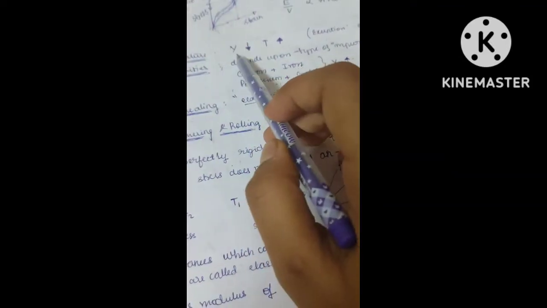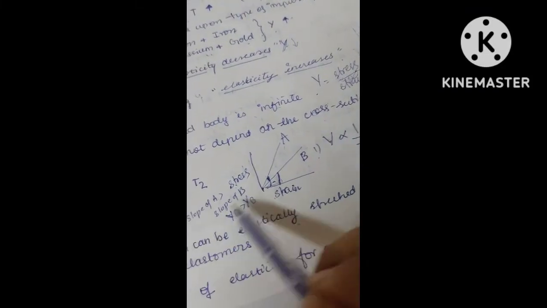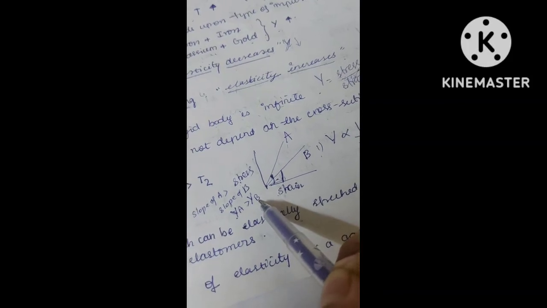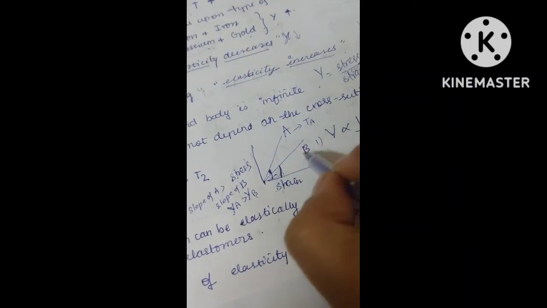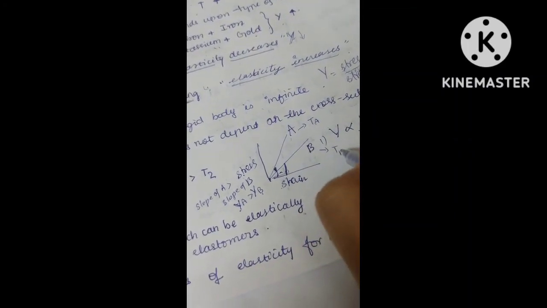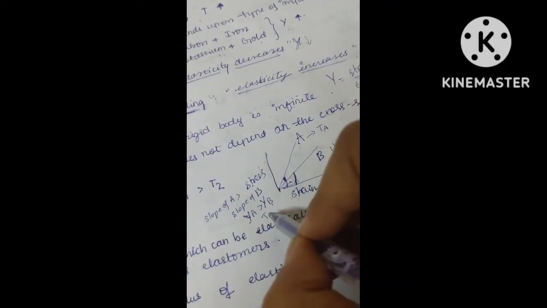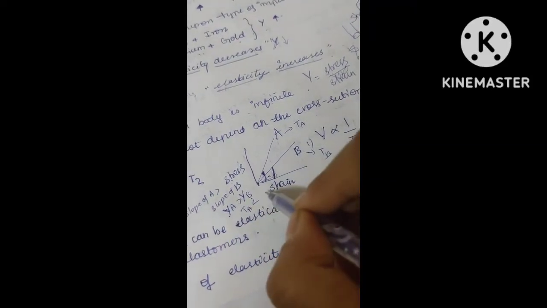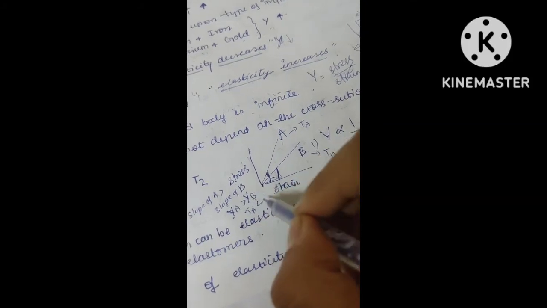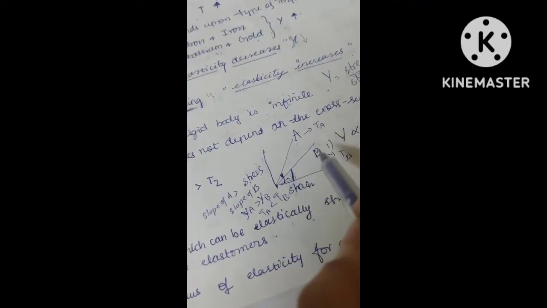But I have also explained to you that Young's modulus is inversely proportional to temperature, means Y_A is greater than Y_B. Similarly, material A is kept at temperature T_A and material B is kept at temperature T_B. As Young's modulus of A is greater, temperature of A will be less because they are inversely proportional, and Young's modulus of B is less, means temperature is more. So from this graph you can say that B is at a higher temperature, A is at a lower temperature, right? So how did you get that?